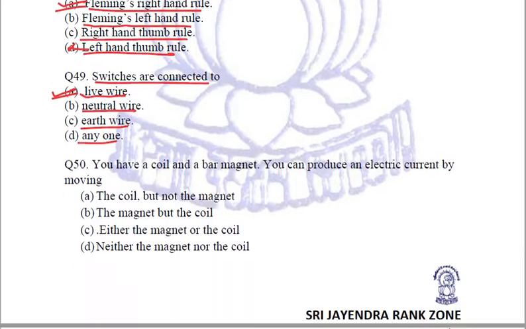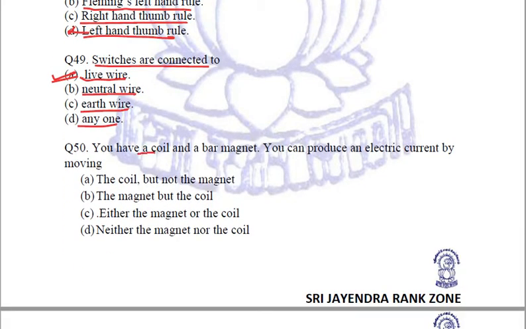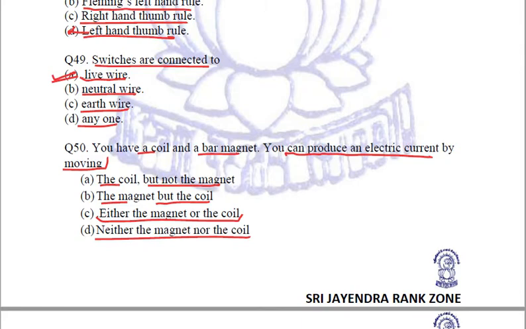Next question is, you have a coil and a bar magnet. You can produce an electric current by moving. Let us see the options. The coil but not the magnet. The magnet but not the coil. Either the magnet or the coil. Neither the magnet nor the coil. So it is C option.